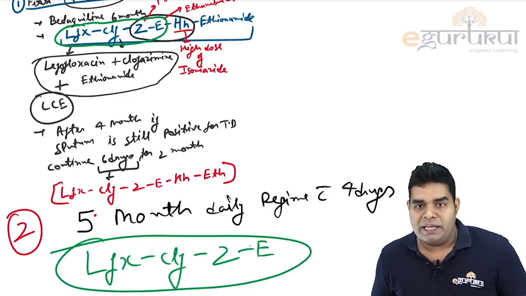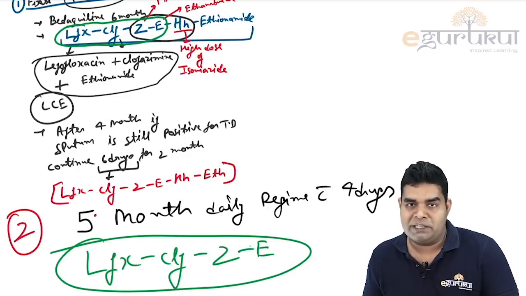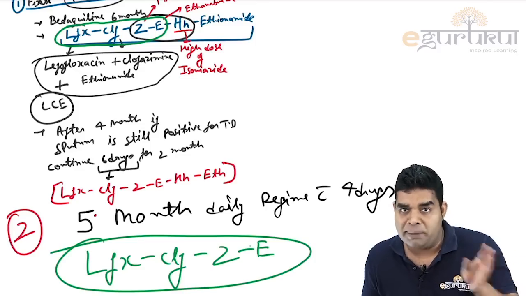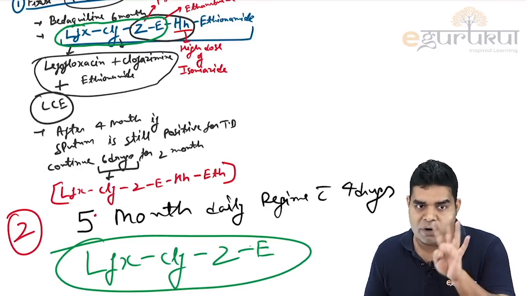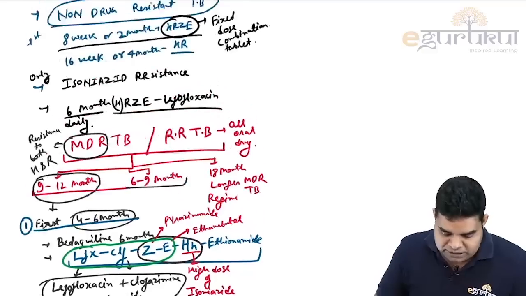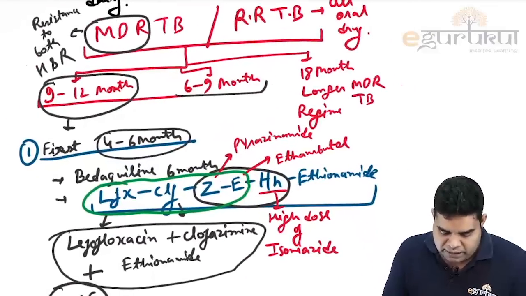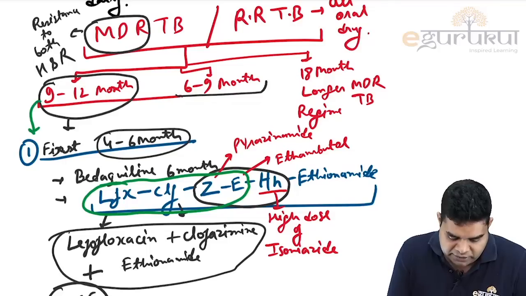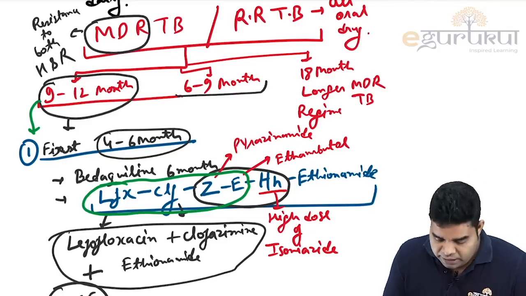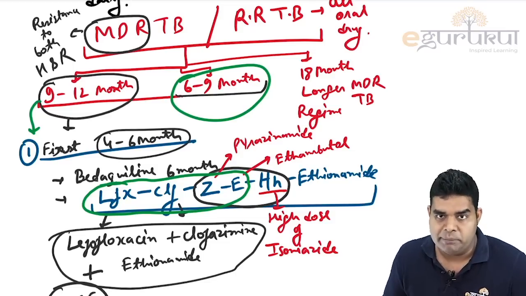Okay, so I hope you will remember it. In the first 4 to 6 months, we are giving 7 drugs, bedaquiline plus 6 more. And here we are giving 4 drugs, which were already present in the 6 drug list. So this is the one regime which is used in the 9 to 12 month strategy, the shorter MDR regime. Let's talk about this 6 to 9 month and then we will talk about 18 month.